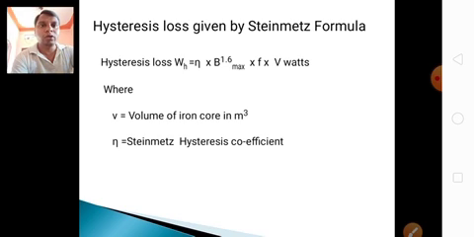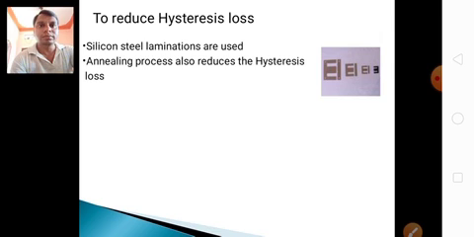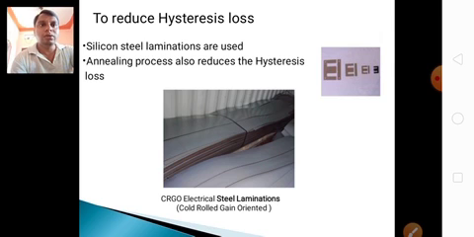Volume of iron core in meter cube, steam is constant, hysteresis constant. To reduce the hysteresis loss, silicon steel laminations are used. Annealing process also reduces the hysteresis loss. These are the core, lamination core, steel laminations.